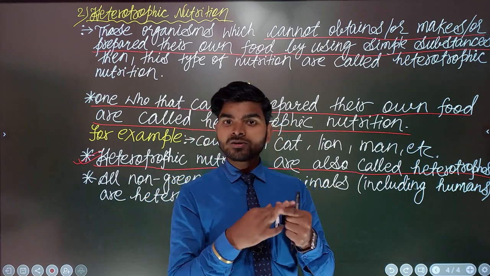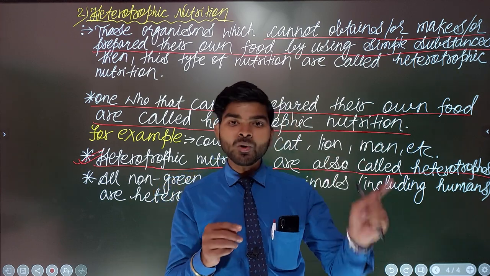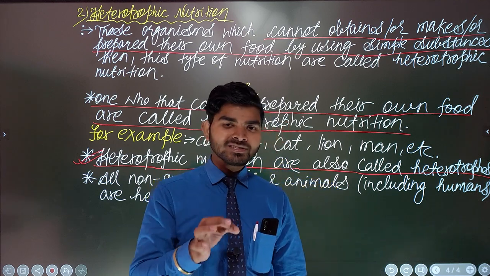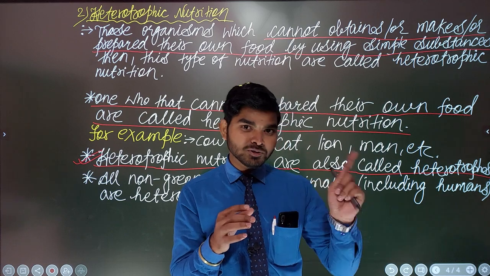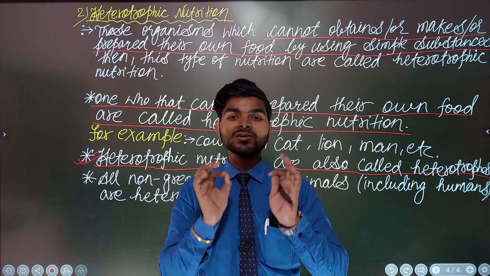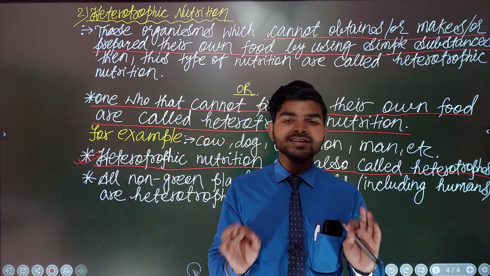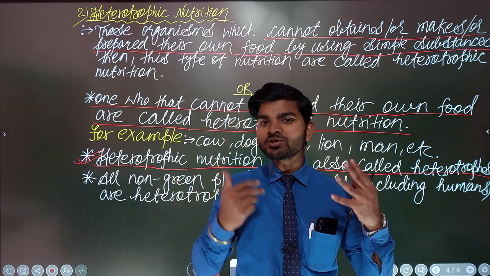Then they carry out a process named photosynthesis. So that's why they are called autotrophic. But in the case of heterotrophic nutrition, things are not like that, because we are not getting nutrition by using simple substances, or carrying out the simple process of photosynthesis. So that's why we are heterotrophs.